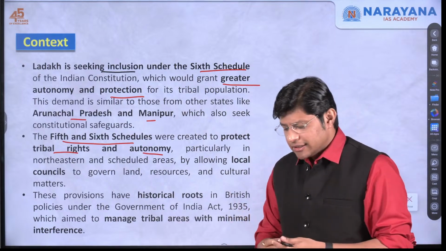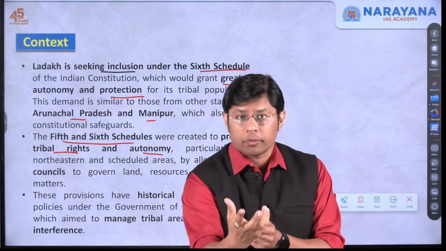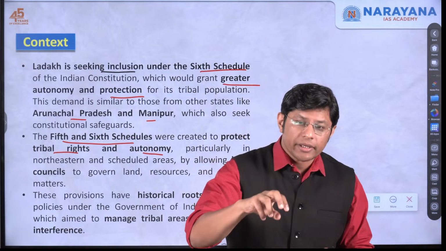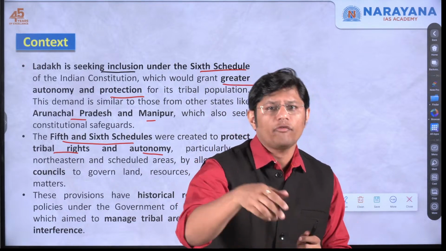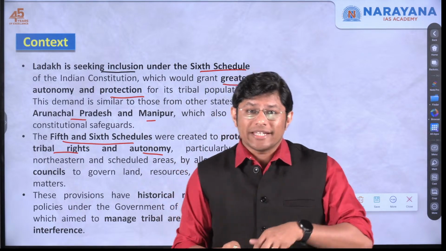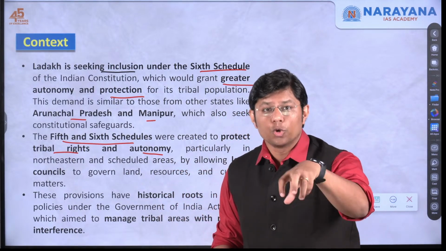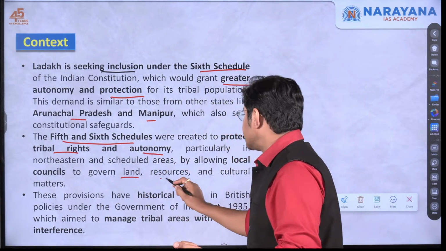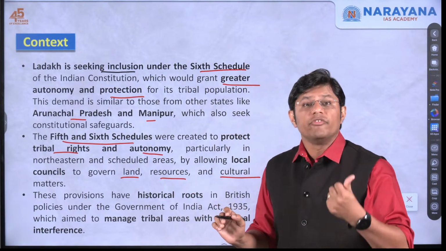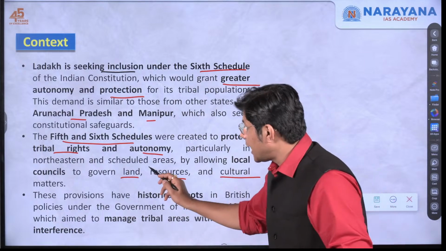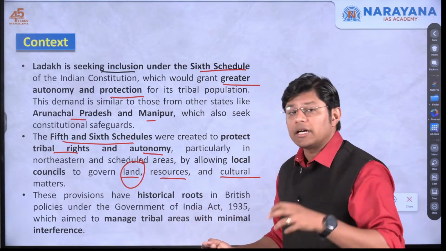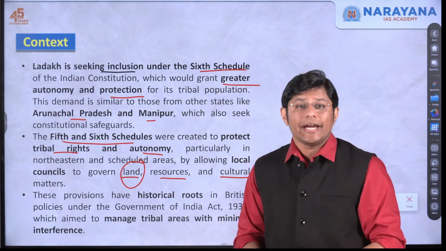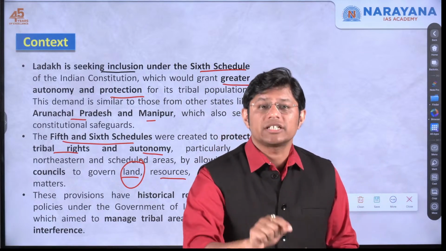What does it mean? Giving more autonomy or more power, or protecting the tribal rights, means that there would be a local government of local people, that is the tribal people. Now this local government full of tribal people would govern land, resources and cultural matters, which means when it comes to land transactions, or how the resources are to be allocated, or the cultural practices, it is the local government who decide.